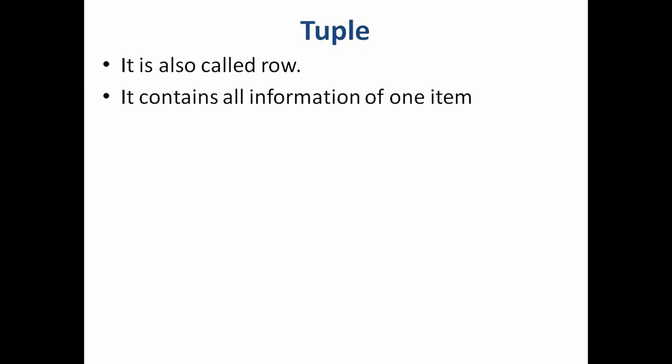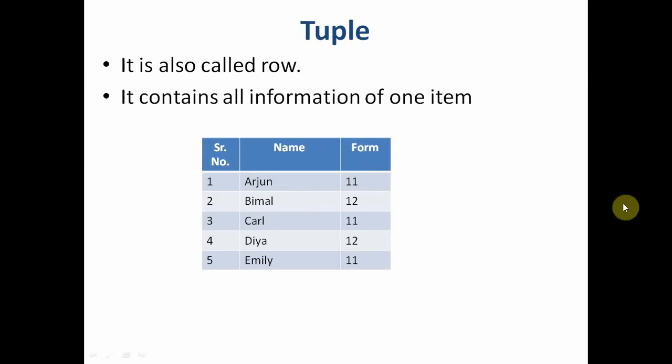The next term was tuple. It's also called a row or a record. It contains all information of one item. Say, for example, this particular row or record contains all information of one item. In serial number 1, his name is Arjun and he is studying in class 11.